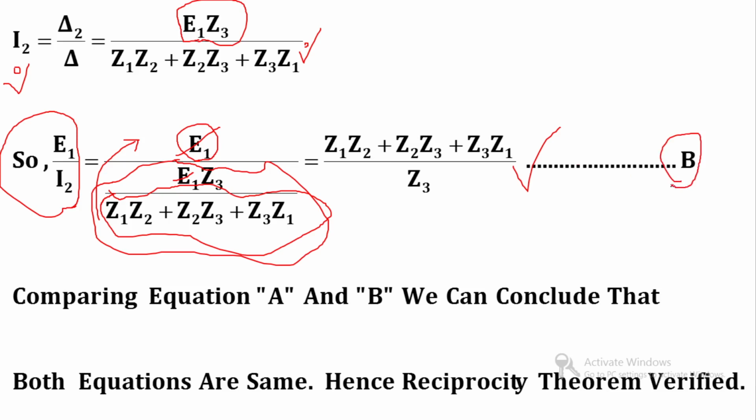Now please make a note that this equation should be equal to our previous equation. Please remember this equation.